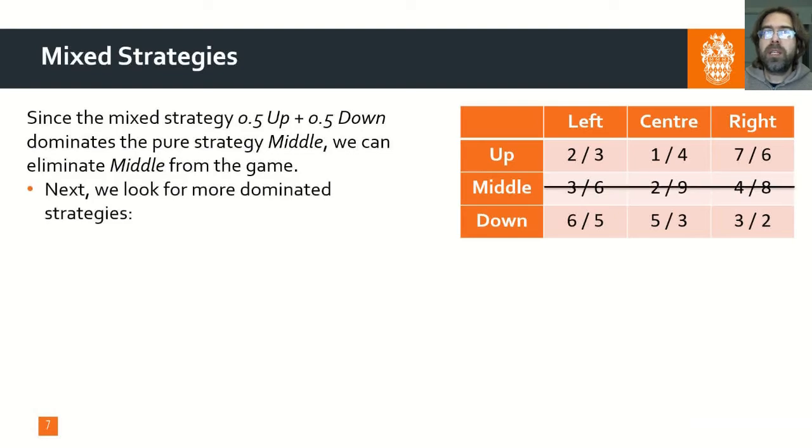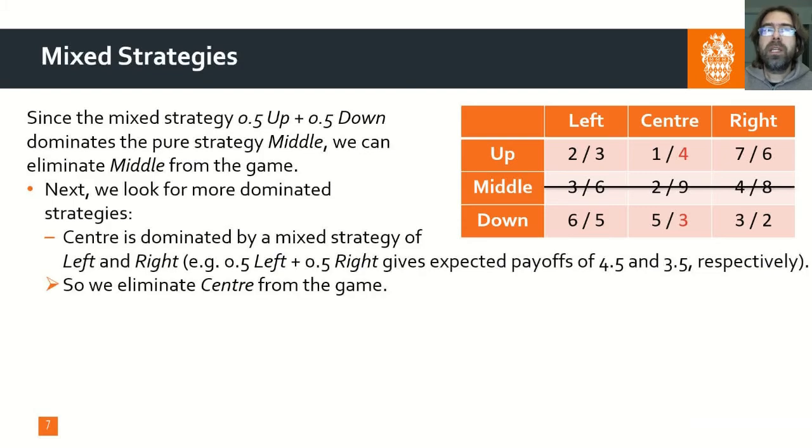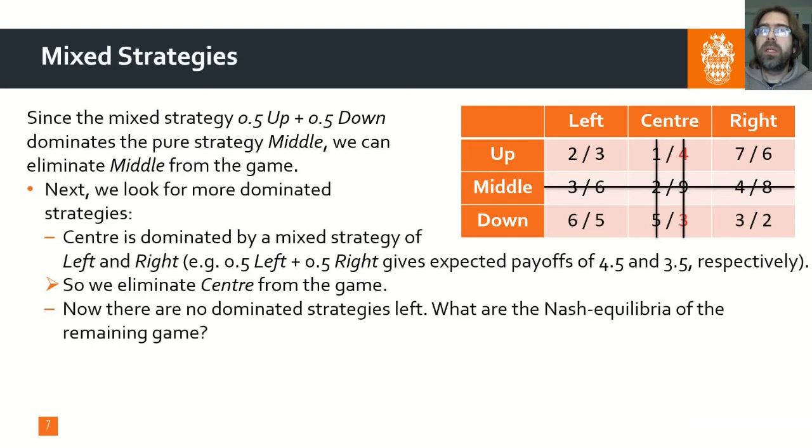So are there any more dominated strategies? Center is dominated by a mixed strategy of left and right. Again, we can try 50% and we see that it works, because the mixed strategy of 50% left and 50% right gives an expected payoff of 4.5 if player 1 plays up, and an expected payoff of 3.5 if player 1 plays down, which in both cases is higher than the payoff of center. So we can eliminate the strategy center from the game. Are there any dominated or dominant strategies left? The answer is no. So we are left with a 2x2 game.